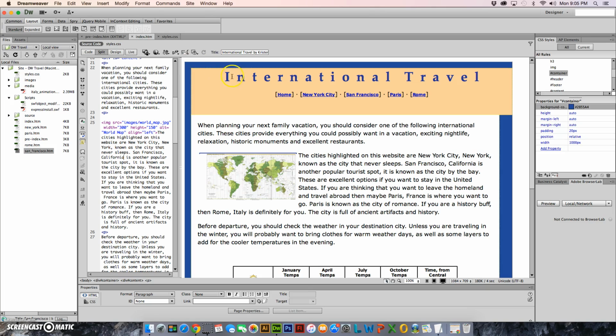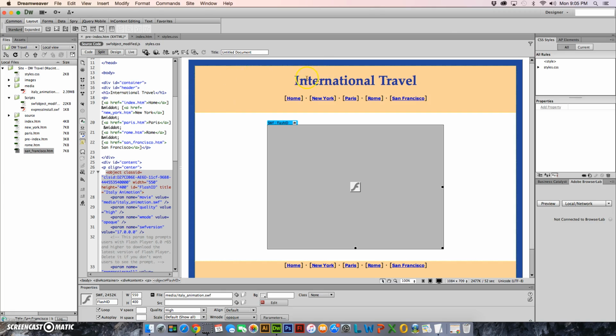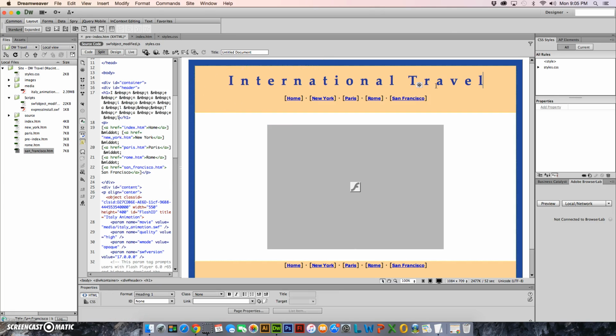The last thing: remember, we spread this out with some extra spaces. I'm going to highlight that, copy it, and replace it so that it looks the same there on my pre-index. Now we have our navigation on the pre-index, which is good.